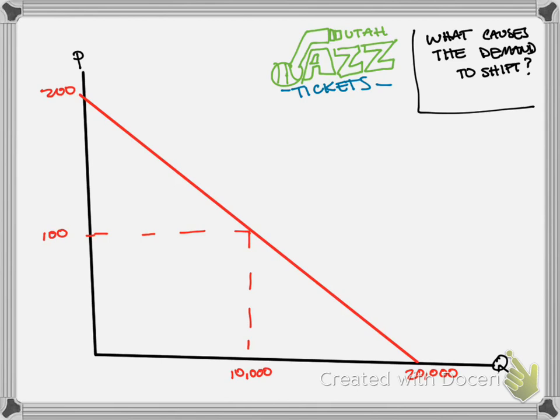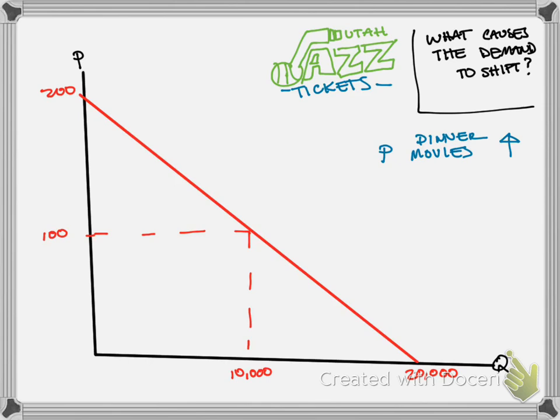So think about it. Some of you might be more than willing to pay a couple bucks to go watch the Utah Jazz. Others of you might say, well, I'd rather go to dinner and a movie instead of having to watch the Utah Jazz play. I totally understand. But let's think about what would happen in this scenario if the price for dinner and a movie, I don't know how to spell dinner, I know how to eat it. There you go. Price for dinner and a movie goes up. So what would happen to the demand for Utah Jazz games?